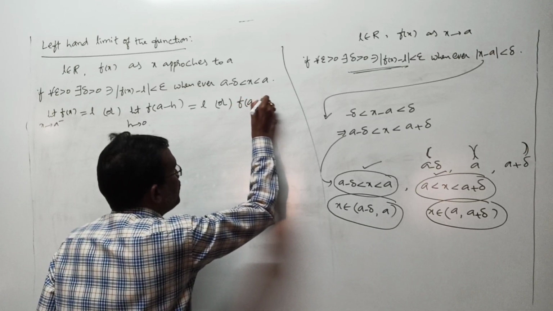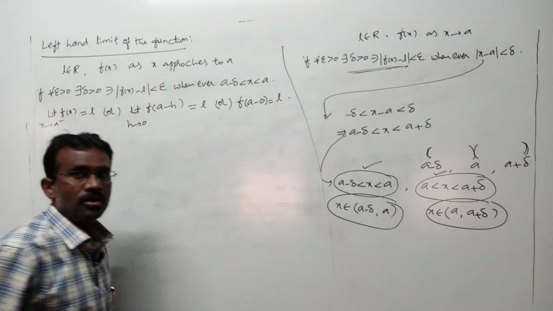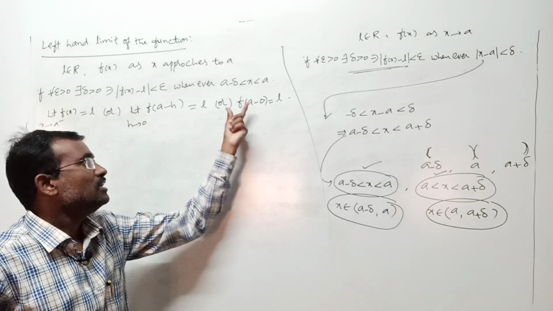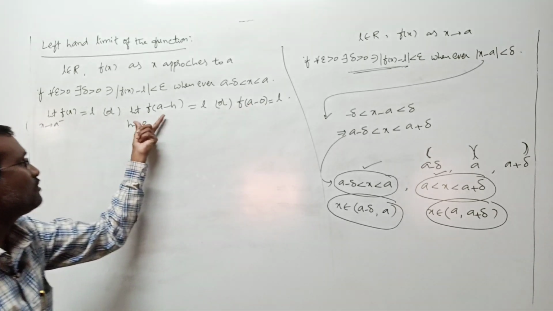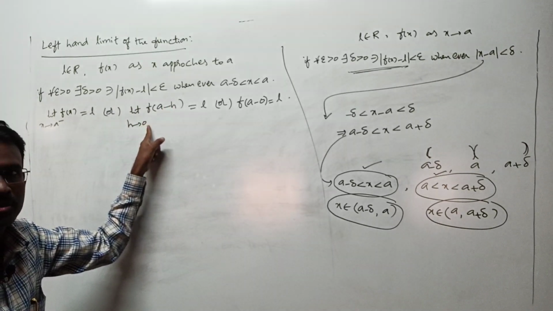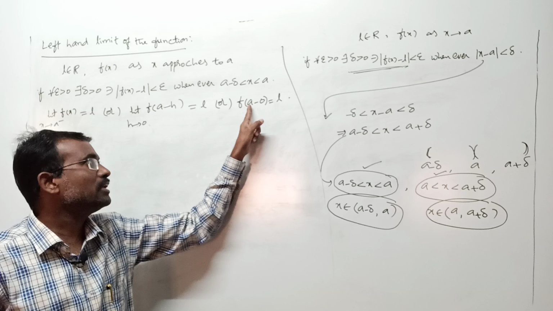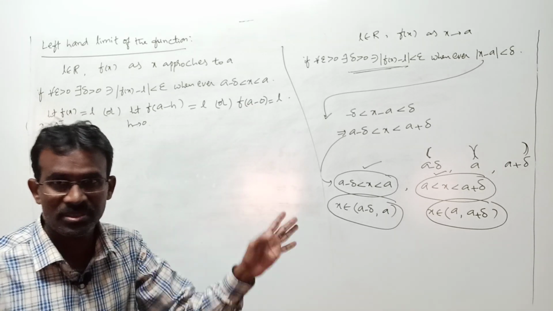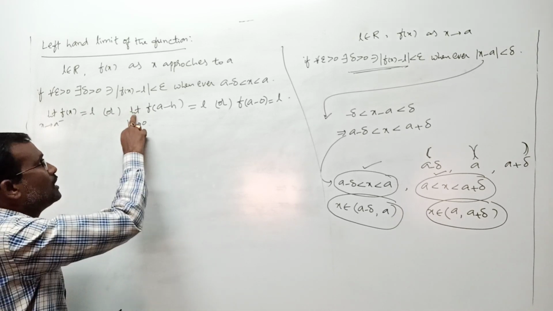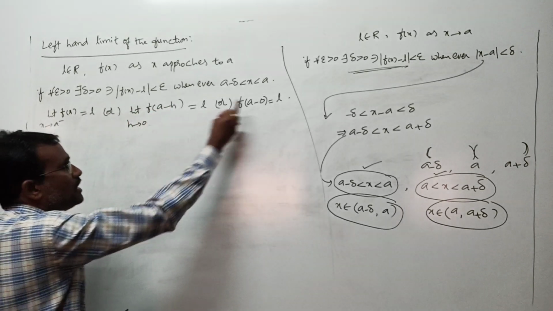f of a minus 0 equal to L. Don't misunderstand, f of a minus 0 is not f of a. F of a minus 0 is the notation for limit f of a minus h as h tends to 0. Don't misunderstand: f of a minus 0 means, notation-wise, limit f of a minus h as h tends to 0.